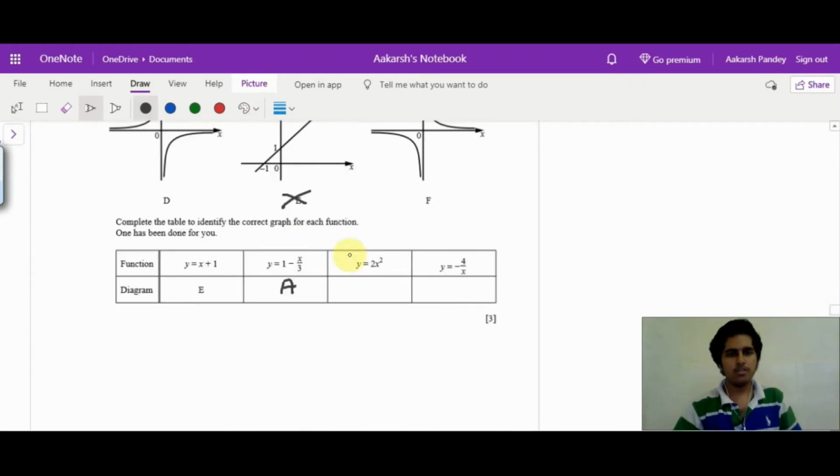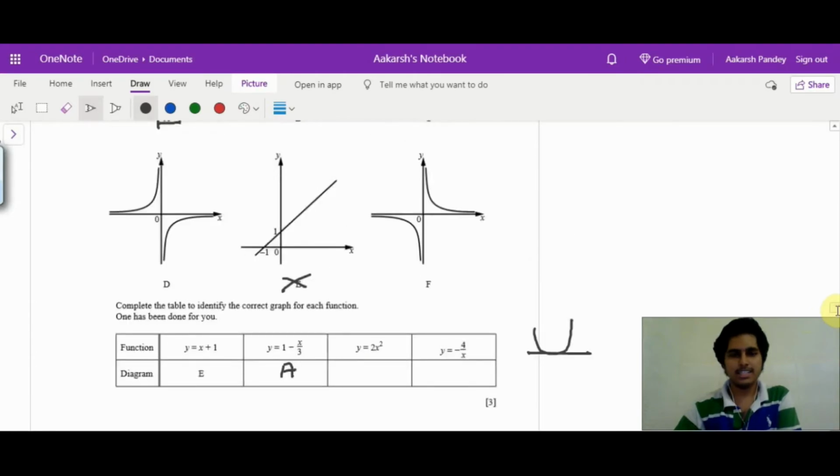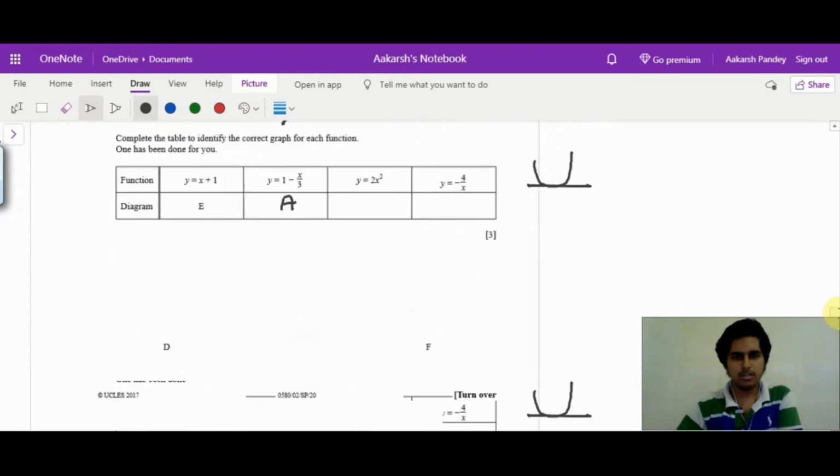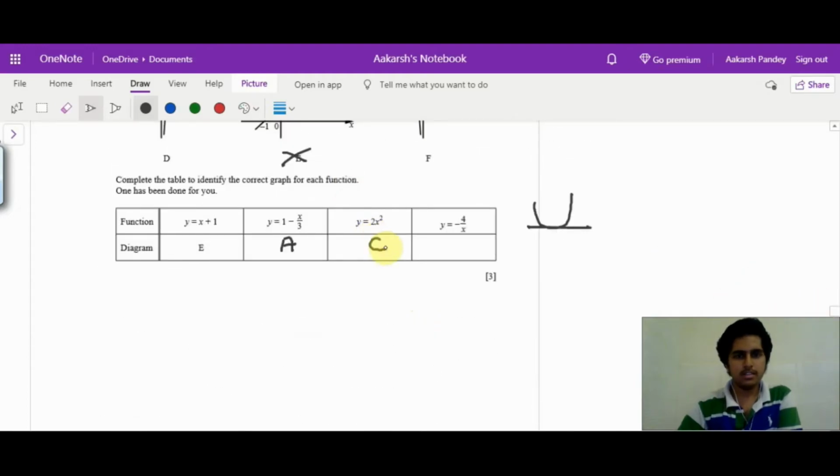Now for this one, y equal to 2x square, we know it will be some kind of upward parabola. So let us assume that x is 0 again, because that is the easiest one. We get y should be 0 for that. We have two parabolas. For x equal to 0, y is also 0 only in this C part. So we know that this will be the C graph.